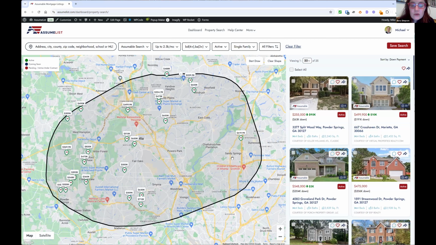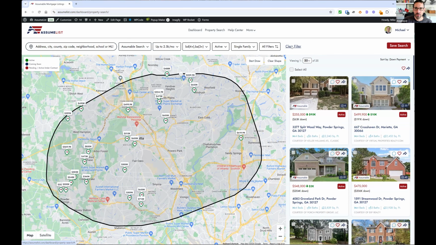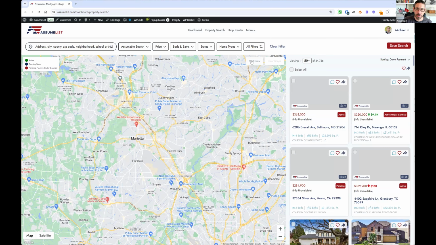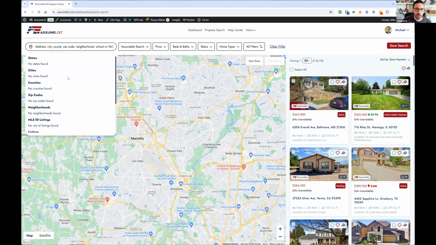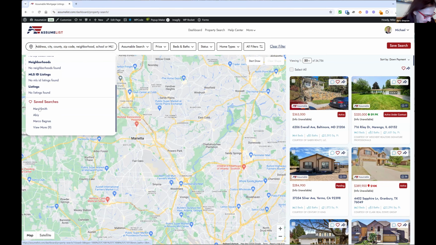And the last thing we're going to do is Mike's going to take you to his dashboard where we're going to see that Mary Smith search waiting. There's 2 ways to do it. If we clear our filters and let's say you run another search, and the next day you come back into your account, you're like, what was that? All those filters I set for Mary Smith? Down here in your search bar, if you scroll to the bottom, your saved search is right here at the bottom of your search bar.